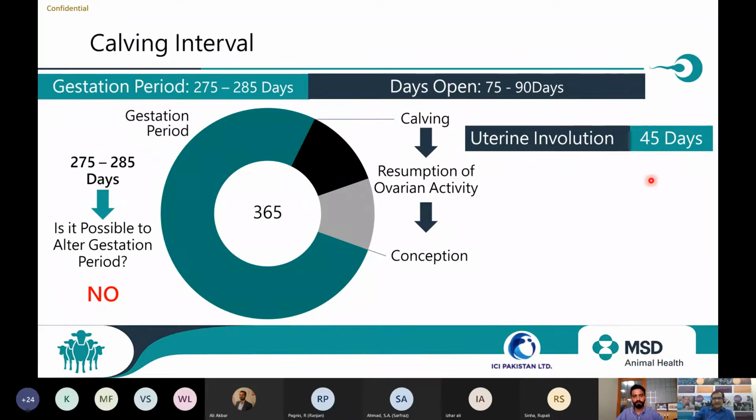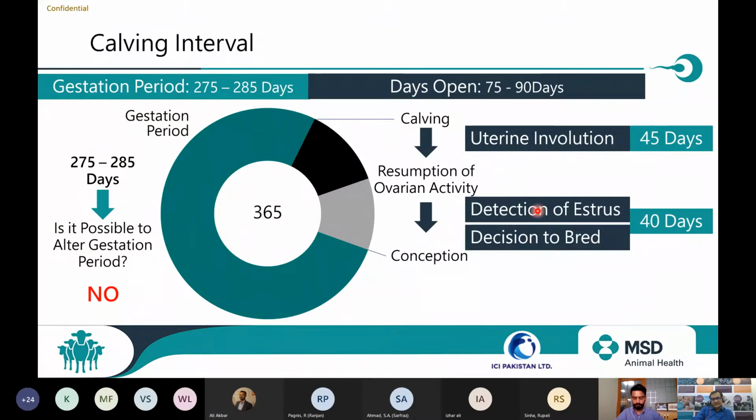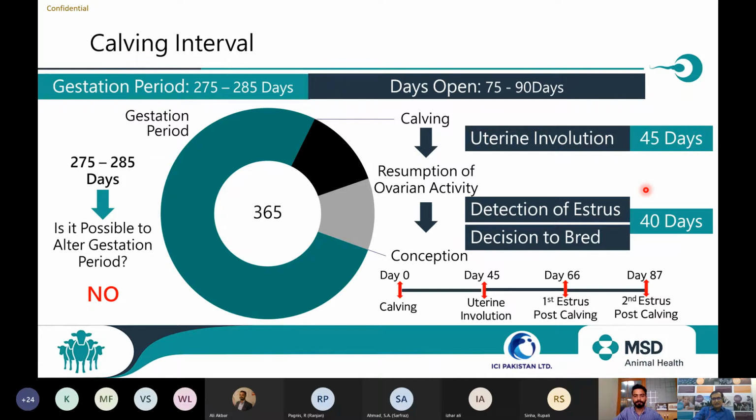And it is very, very critical and crucial for us to remember this 45 days. After these 45 days, there is a resumption of ovarian activity. In this, we start detection of estrus as well as take the decision to breed, and this whole thing takes almost 40 days. So these two events put together take 80 to 85 days. Now, what actually is available with us? So what happens from the day of calving? 45 days are required for uterine involution. After these 45 days, the resumption of ovarian activity starts.